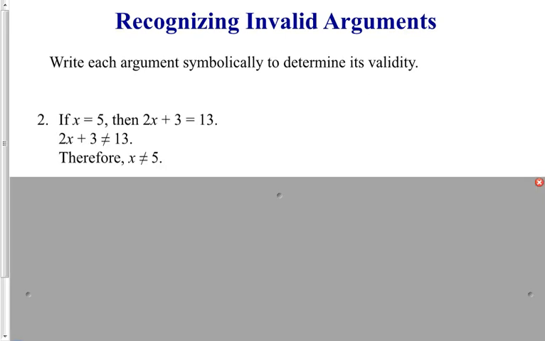Here's a second one. If x equals 5, then 2x plus 3 equals 13. 2x plus 3 does not equal 13. Therefore, x does not equal 5. Now again, don't fall into the trap of trying to solve this mathematically. Let's solve it by applying the rules of logic. First, we rewrite the argument symbolically. If P, then Q.